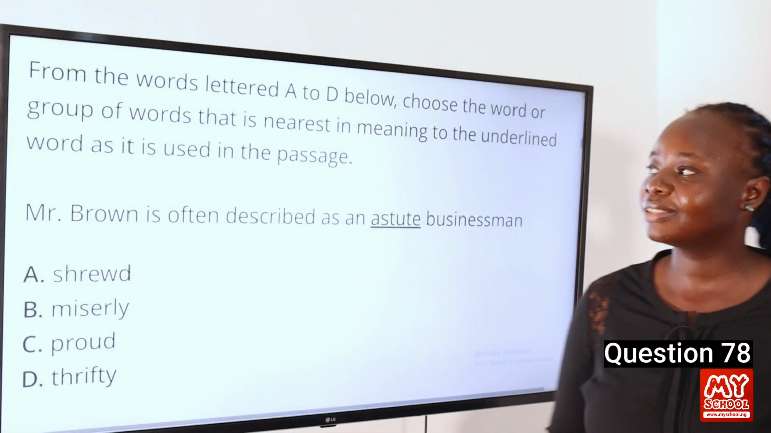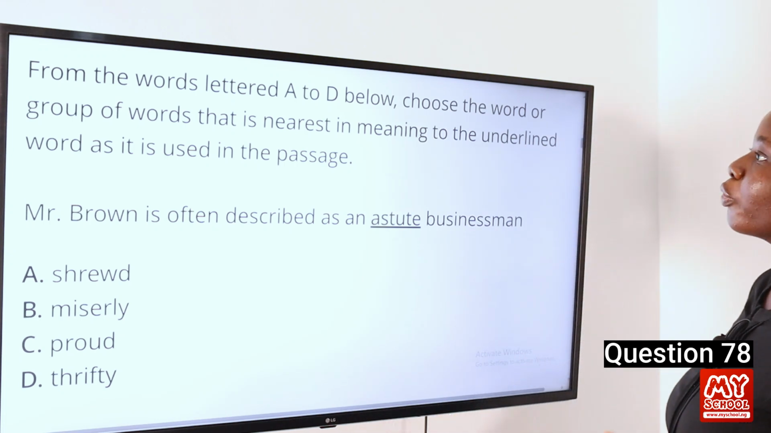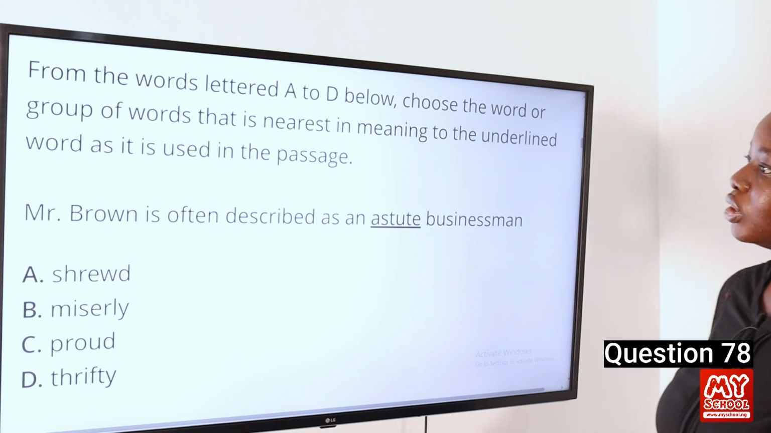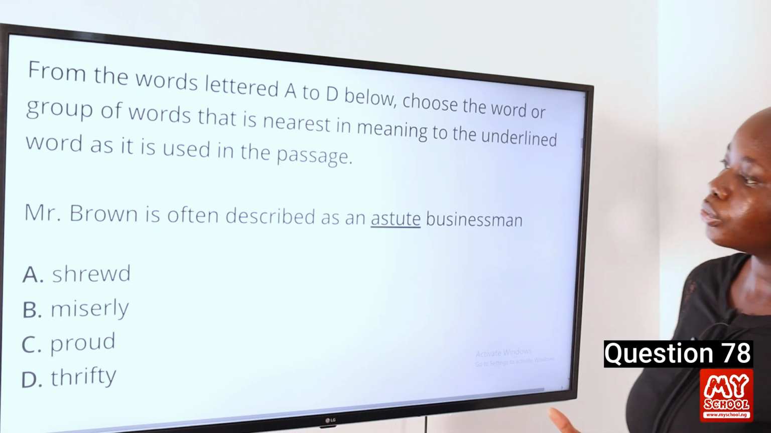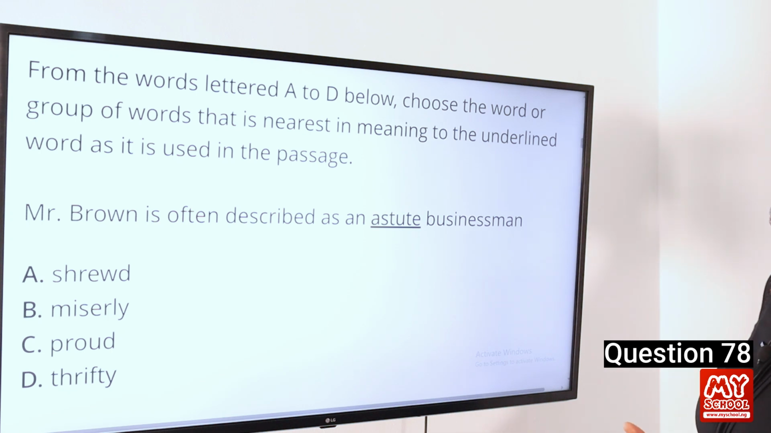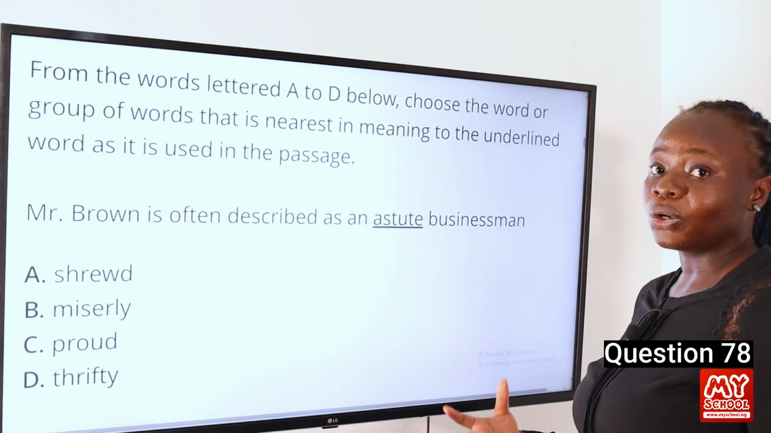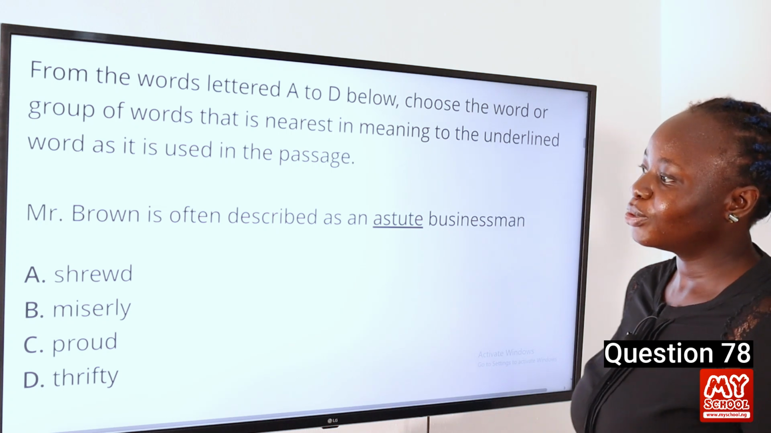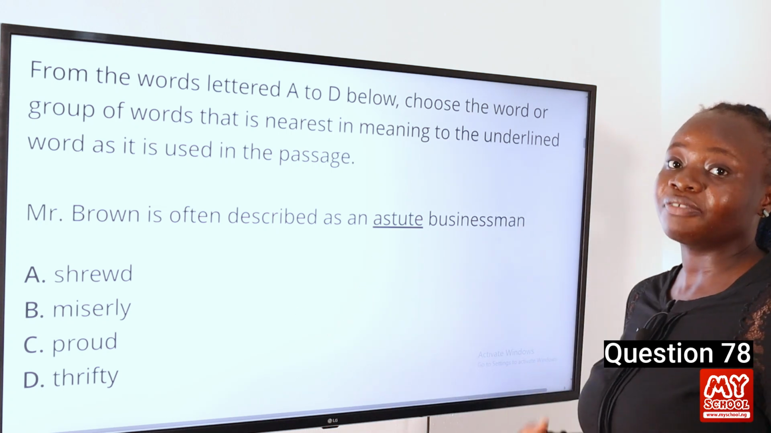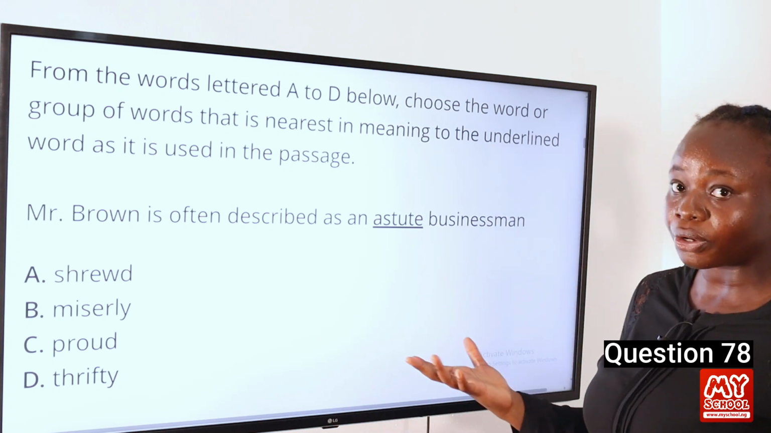Now on to question 78. From the words lettered A to D below, choose the word or group of words that is nearest in meaning to the underlined word as it is used in the passage. Mr. Brown is often described as an astute businessman. A, shrewd, B, miserly, C, proud, D, thrifty. The word astute actually means intelligent or clever. And so we are looking for a word that is nearest in meaning to that. So the word shrewd actually means having a sharp sense of judgment, and it's nearest in meaning to the word astute. So that could be our answer.